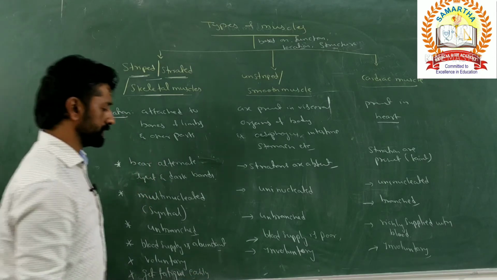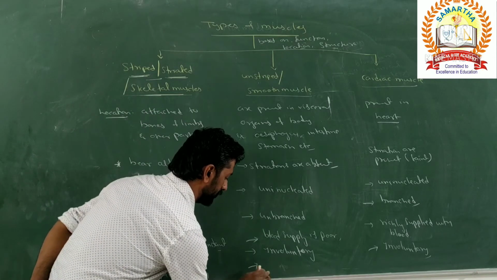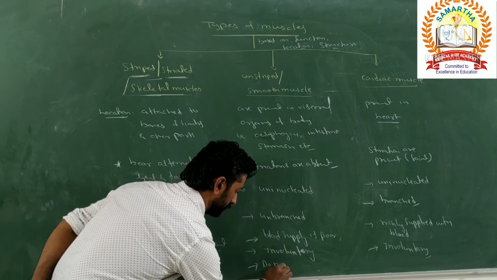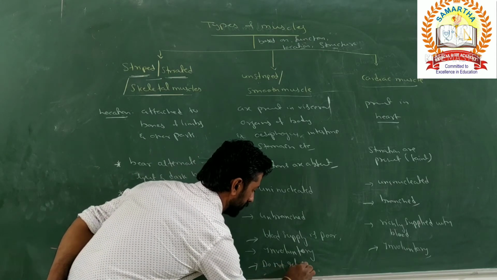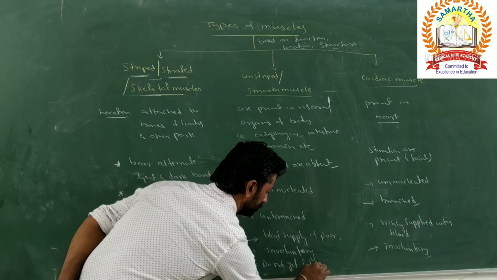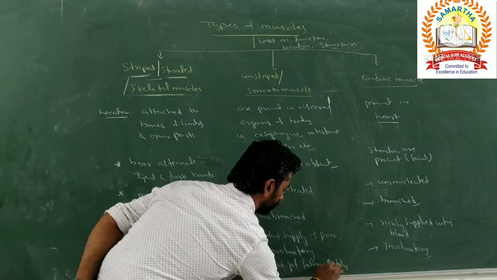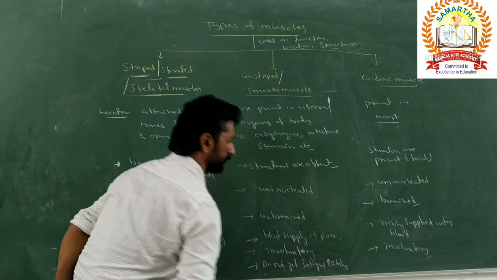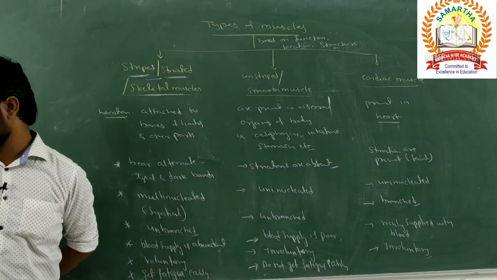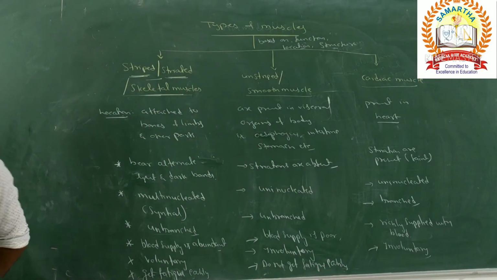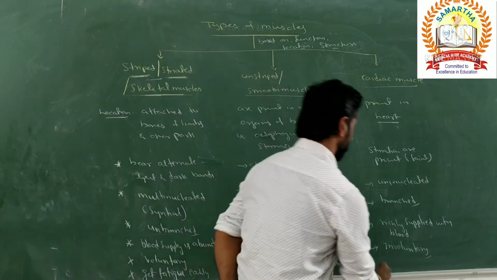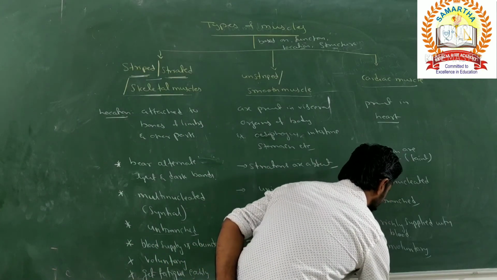What about smooth muscles? They do not get fatigued easily. What about in case of cardiac muscles? They never get fatigued.